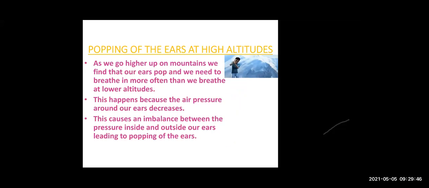Now we know that there are two pressures. One is the pressure from the outside, that is atmospheric pressure, and the other is the pressure from inside, that is the body pressure. Now atmospheric pressure has become less, but body pressure is the same, so it is more than the atmospheric pressure. So there is an imbalance between the pressure inside the body and the pressure outside the body, right?